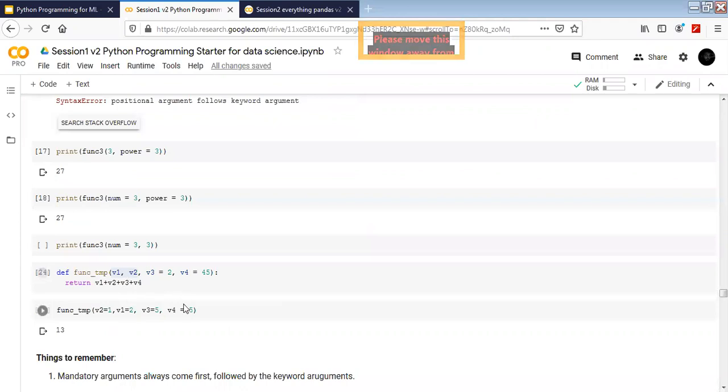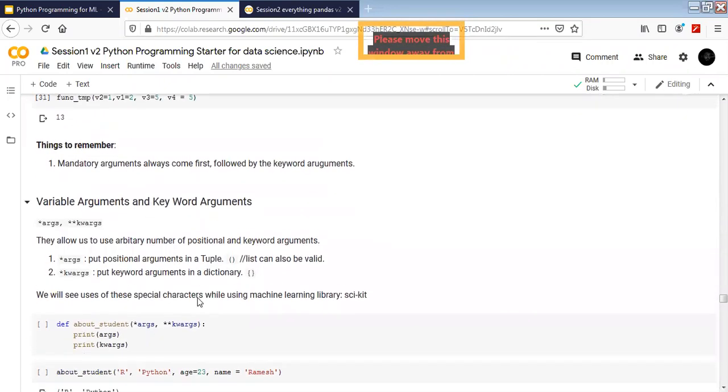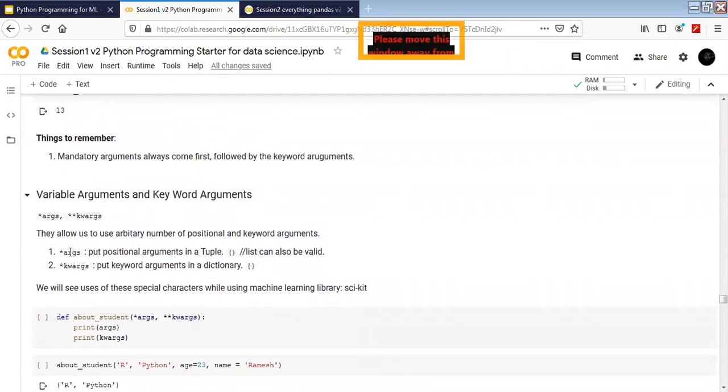So what are star args and star kwargs? Okay, we have written a function here, right? The temporary function. So v1 and v2 are actually args because these are arguments. v3 and v4 are kwargs because they are keyword arguments. All right. So how args and kwargs work is, args put positional arguments in a tuple, and kwargs put keyword arguments in a dictionary. But why do we use this? They basically allow us to use an arbitrary number of positional and keyword arguments.